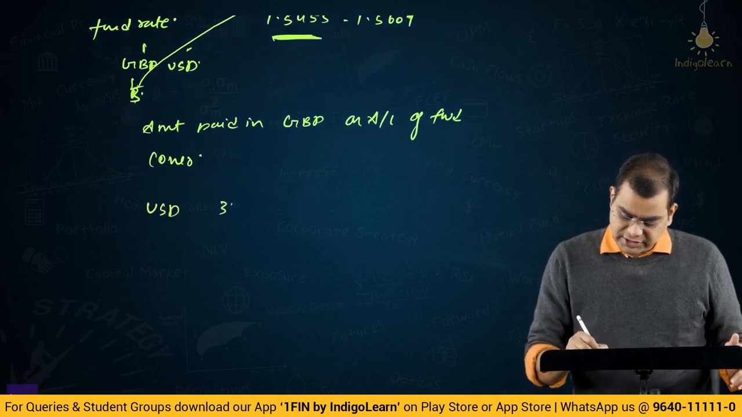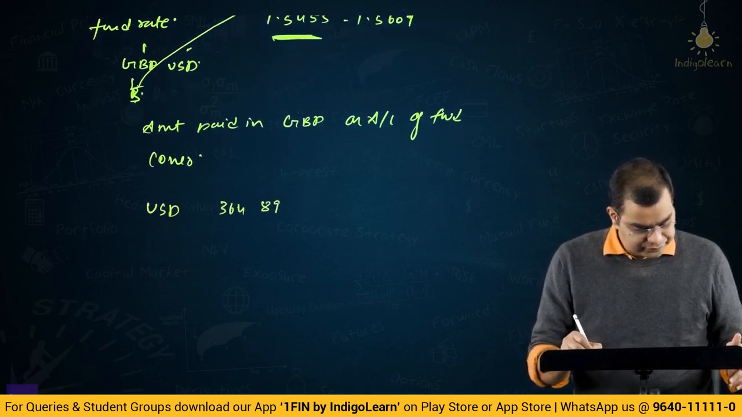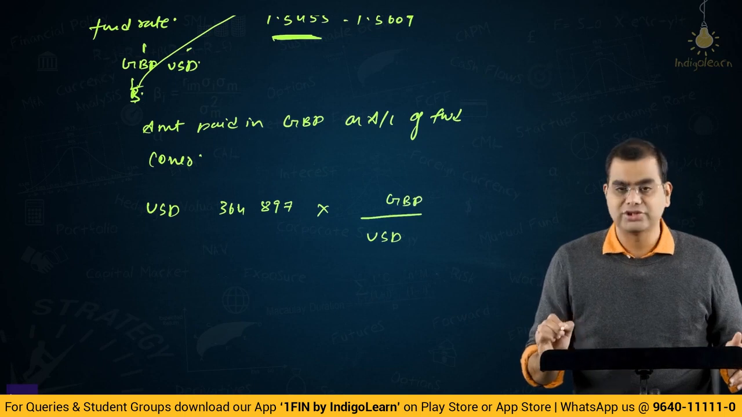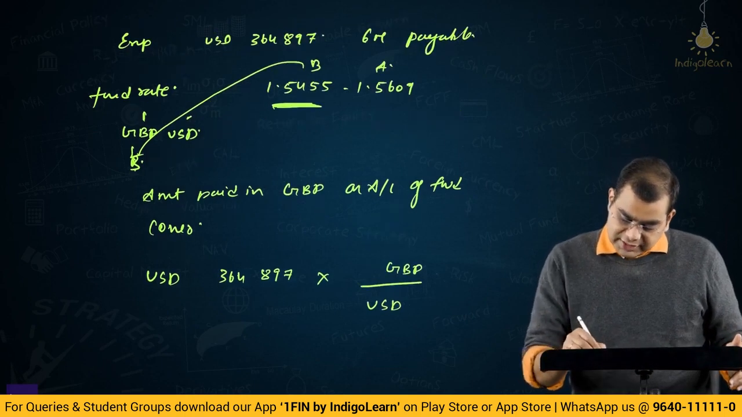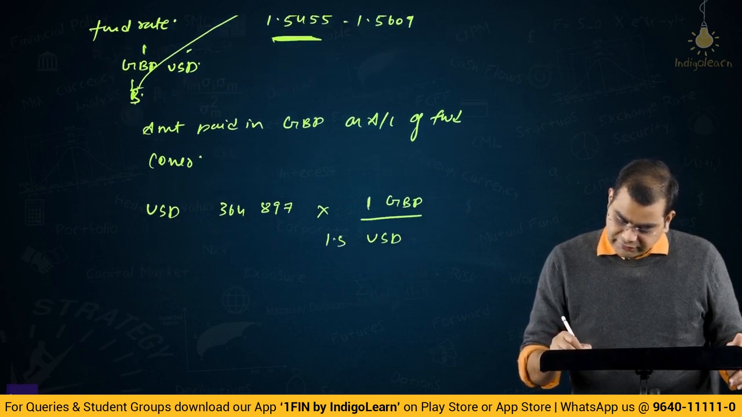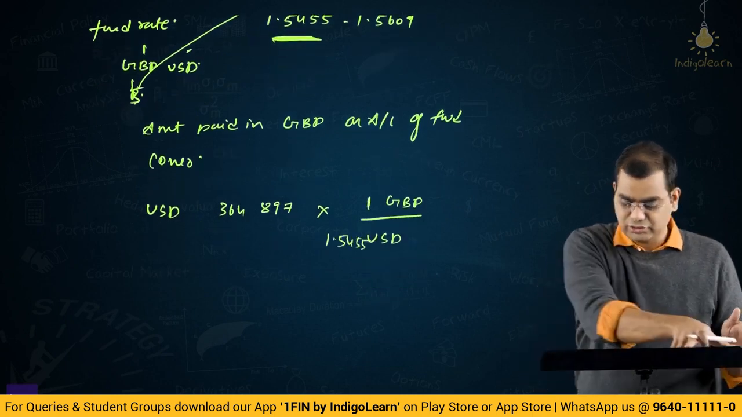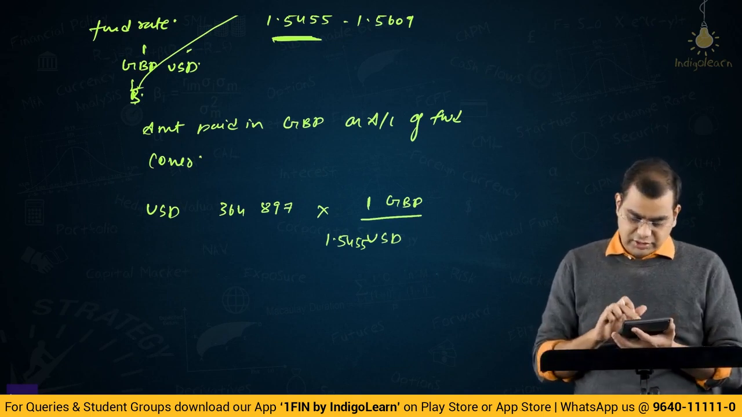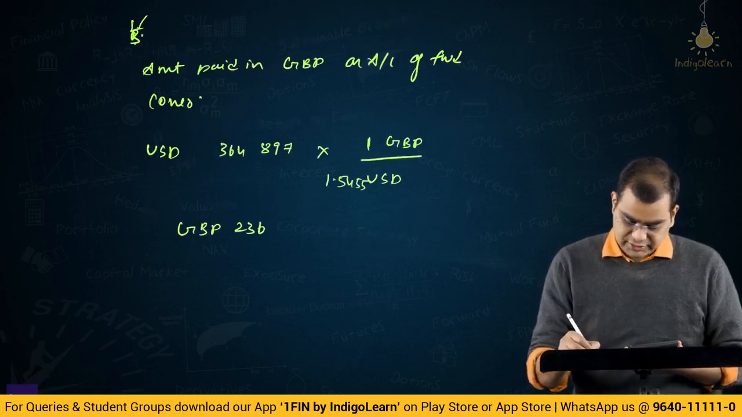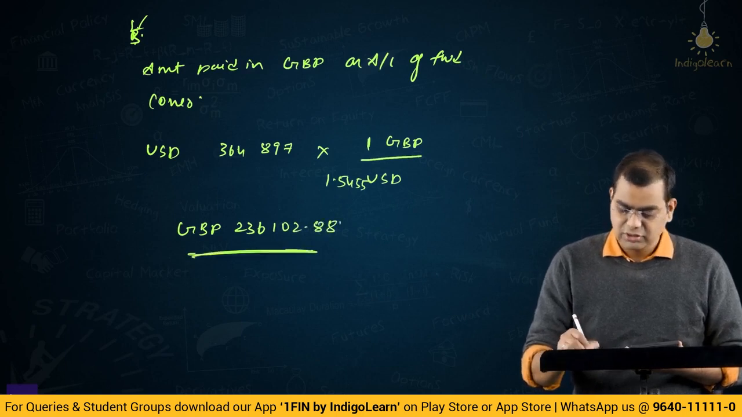US dollar 364,897, right? You have to pay it in GBP. So GBP should be in the numerator, USD in the denominator, right? This is for 1 GBP, how many USD? So for 1 GBP, 1.5455 USD. So you have to divide: 364,897 divided by 1.5455. You will get GBP 236,102.88. Okay, you will get this.